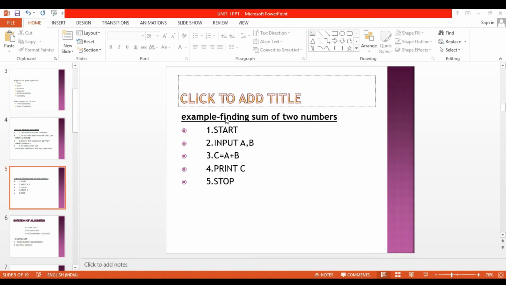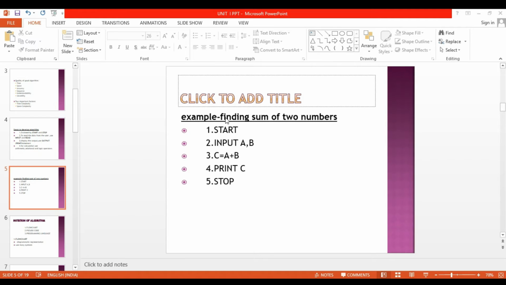Then next we want to display the output, so we are using the print statement. If you want to display the output to the user, then we must use the print statement. Print c, because the output is stored into the variable c.